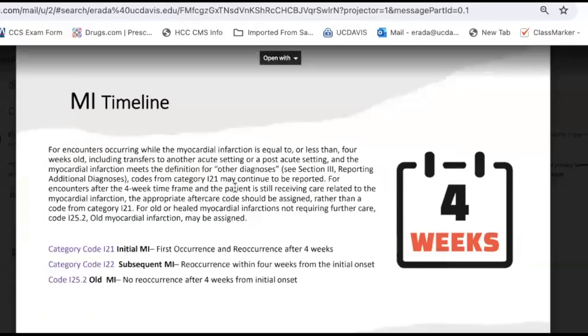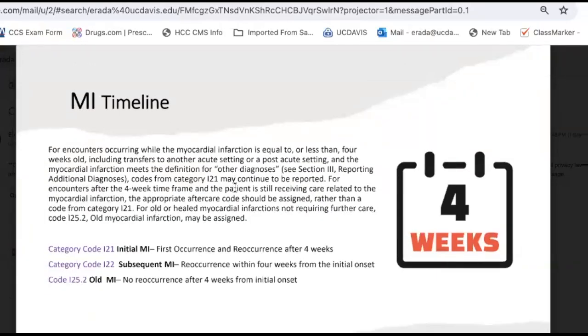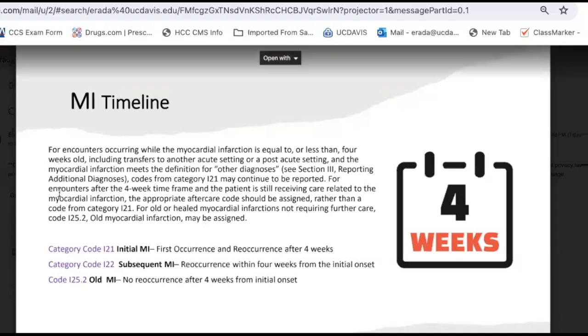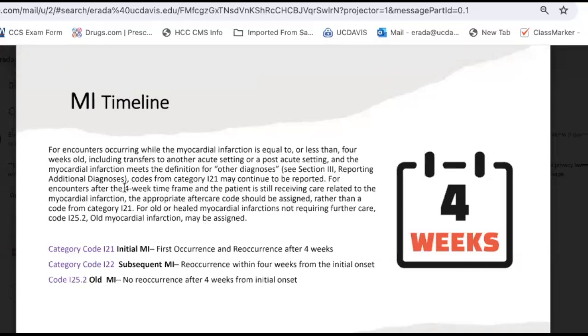According to what we just read, the threshold for myocardial infarction says, for encounters after 4 weeks. So this is your timeline here, a 4-week time frame, which means that as coders, guys, we're going to watch that time frame in assigning the codes for myocardial infarction.